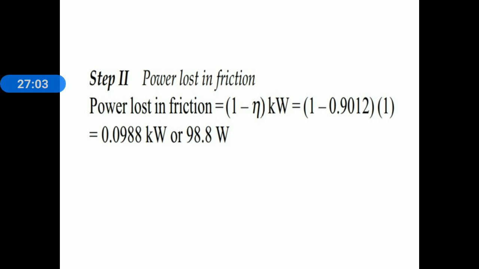Next, power lost in friction. Step number 2, power lost in friction. Now here we know the relation for power lost in friction: inside the bracket 1 minus efficiency, into kilowatt. Now we know the efficiency and power. Those two values we have to substitute in that relation. 1 minus 0.9012 into 1. Simplify this, and we get power lost in friction 0.0988 kilowatt, that is 98.8 watt.